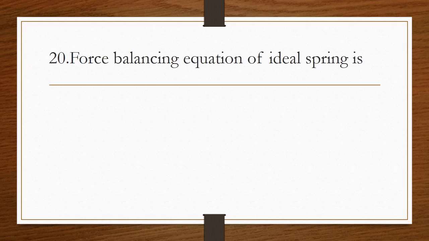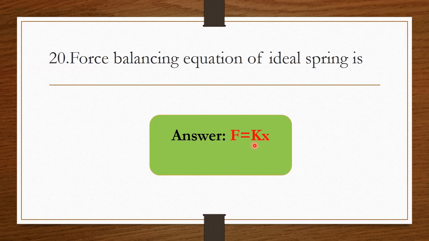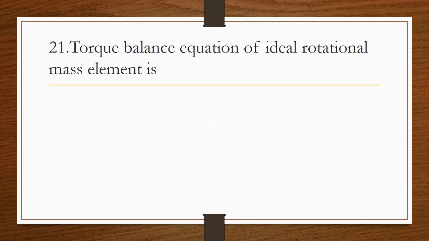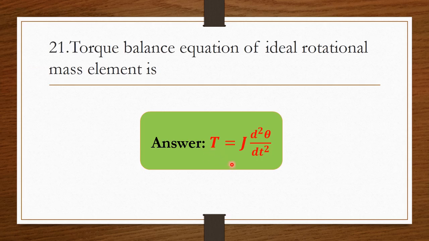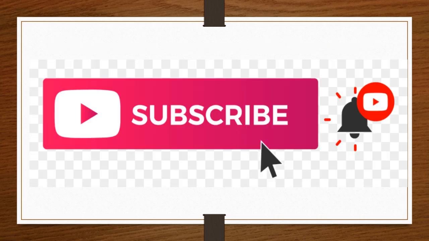Next question. Force balancing equation of ideal spring is F is equal to K into X. Torque balance equation of ideal rotational mass element is T equal to J into d square theta divided by dt square. I hope you all have understood the questions that we have discussed.